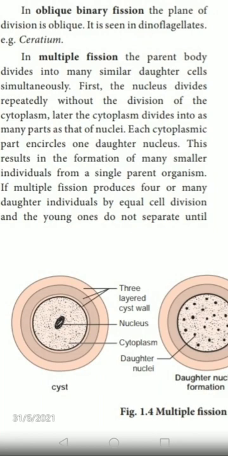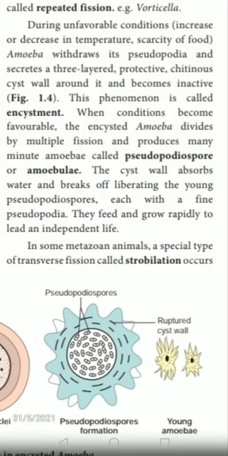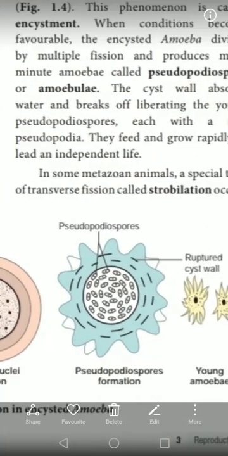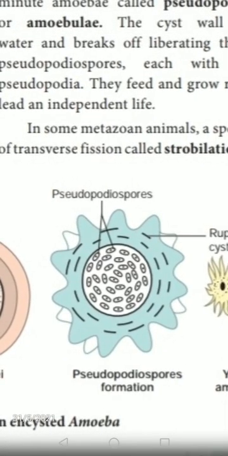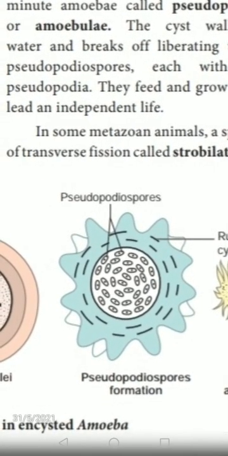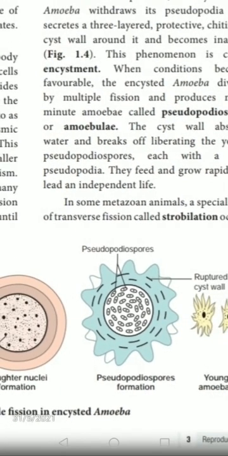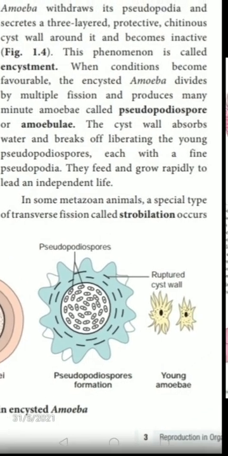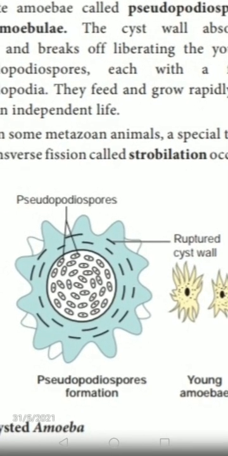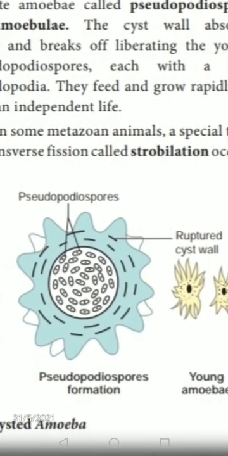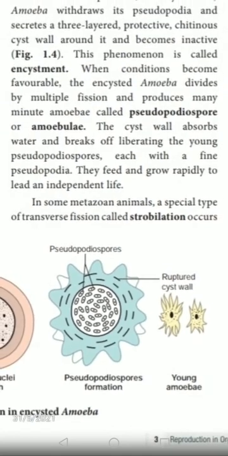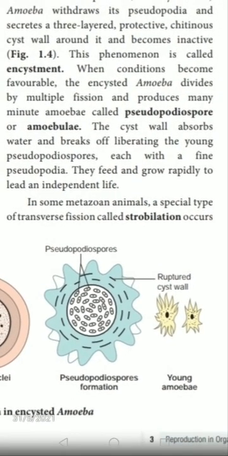Next, we see what happens when the conditions become favorable. When the conditions become favorable, the encysted amoeba divides by multiple fission and produces many minute amoebae called pseudopodiospores or amoebulae.